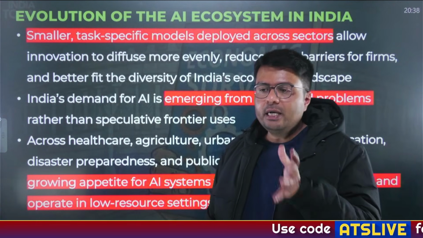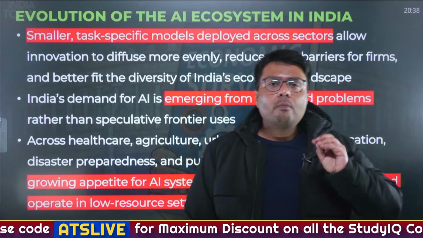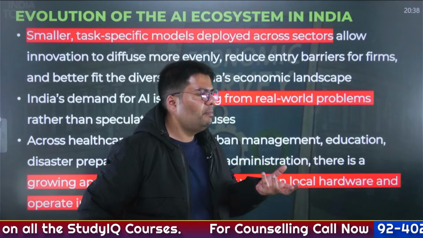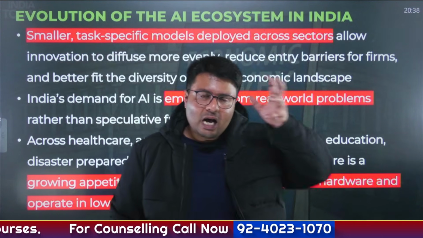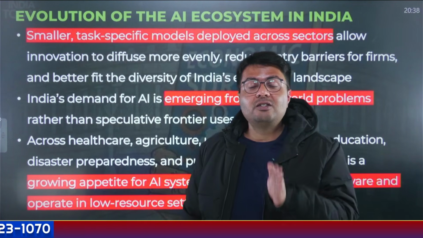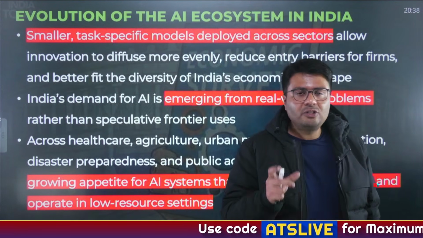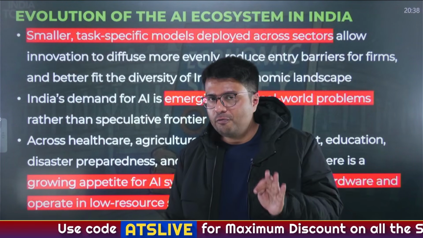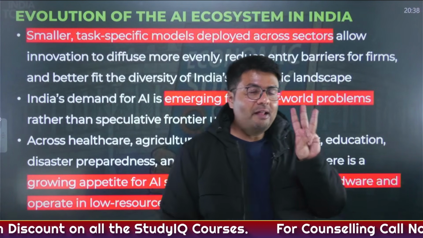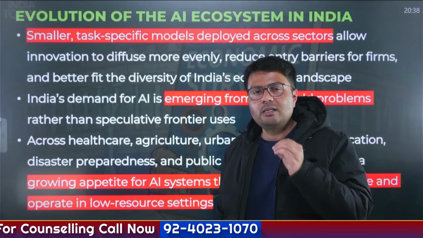Now, one of the key aspects that the government has focused on is the AI ecosystem. There are multiple requirements of an AI ecosystem. The most famous of the AI tools that we witness are ChatGPT and Google Gemini. All of these mega generative AI tools have been developed by making big large language models. This is something that India also wants to do. But to make a large language model yourself, you need first of all a lot of money. You need a lot of processing power that you get through graphic processing units or GPUs. And third, you need a very large set of data to train your AI model. Now, all these three requirements are right now not with India.